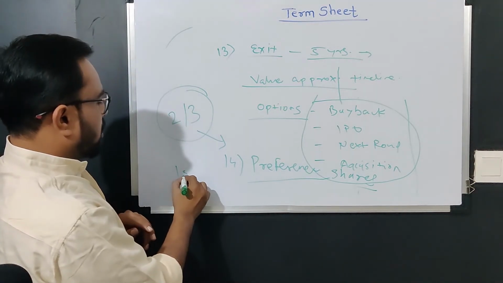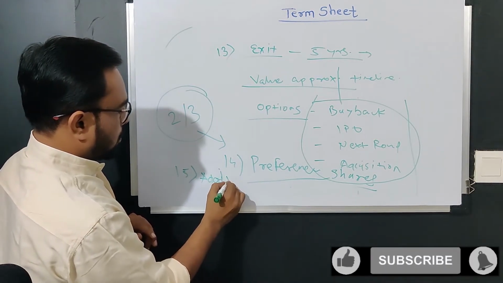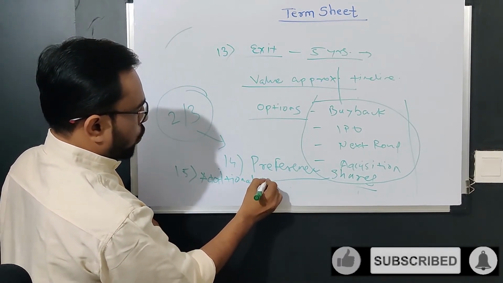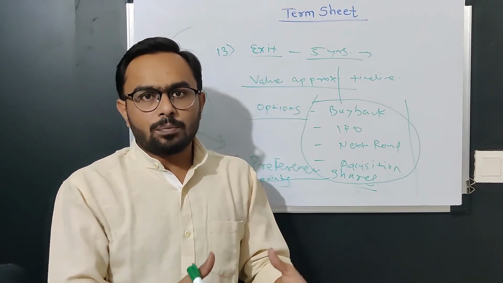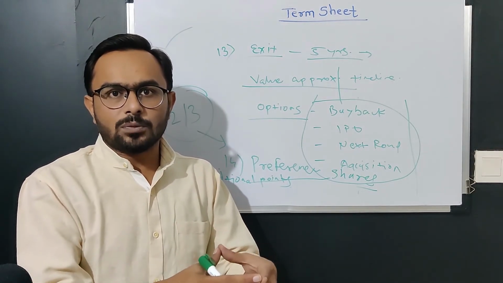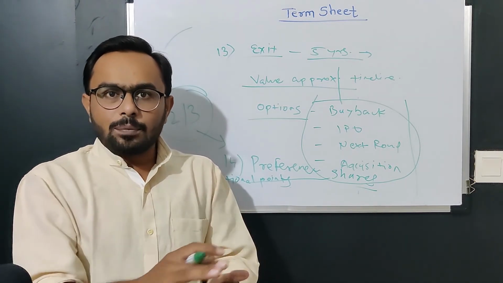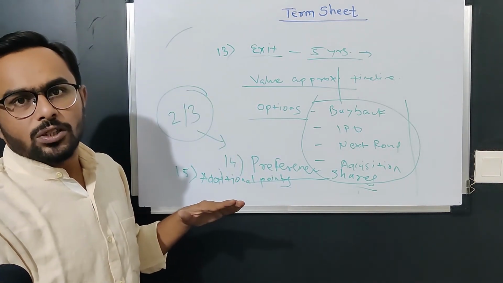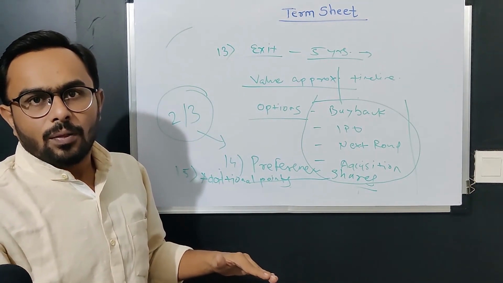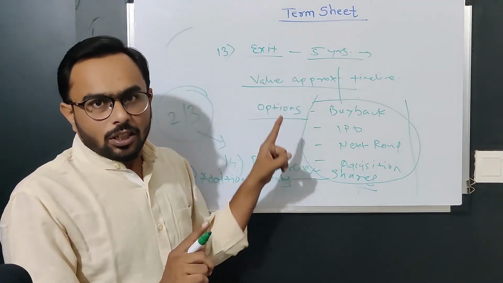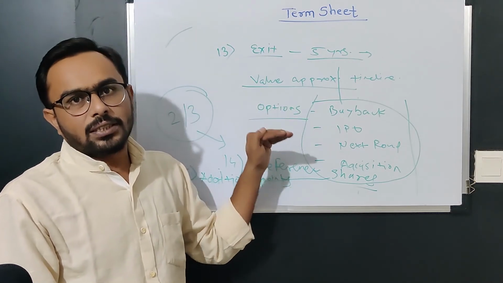And the next and 15th point is, if you have additional points which you think are very important from a startup perspective, your business perspective, your control perspective, your equity perspective, your decision making perspective, growth perspective, any perspective, if you think there are a few points you need to add, you can add them and then just sign the document. One thing is, this is a term sheet. This is a non-binding agreement. So you have to be sure while drafting and signing the term sheet.